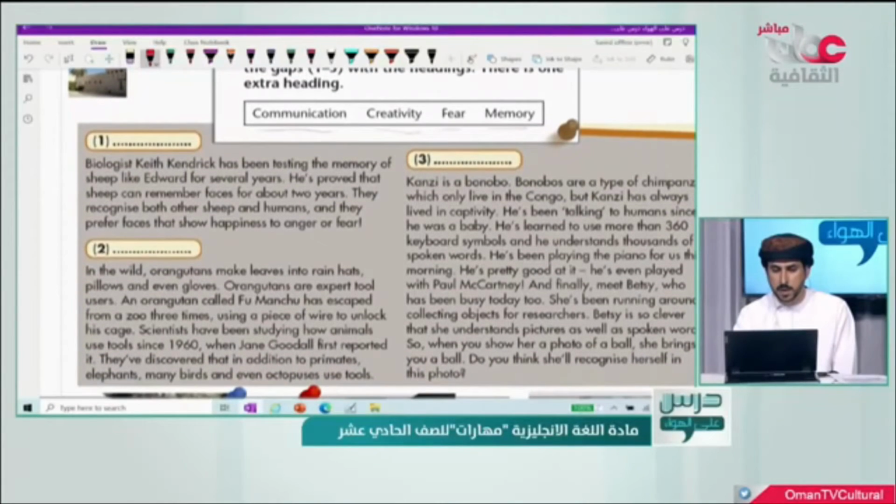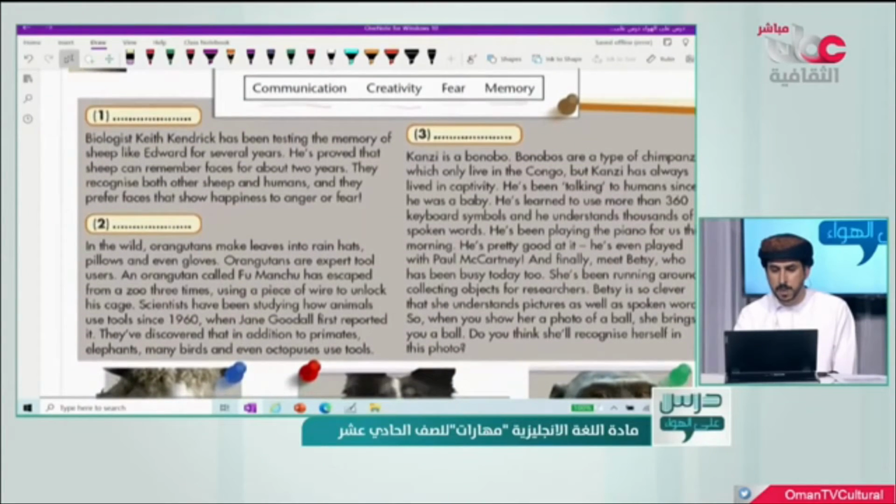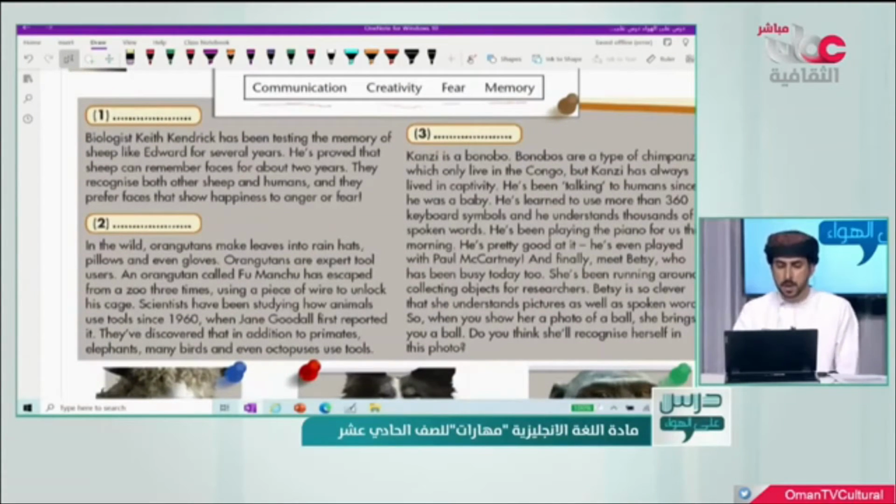I will play the track and I want you to read at the same time and check the idea of each text. So one of these texts will talk about, for example, communication, or creativity, or fear, or memory. Based on the words they use, the kind of vocabulary they use, and the information they provide, I want you to decide which title suits which number here, okay?